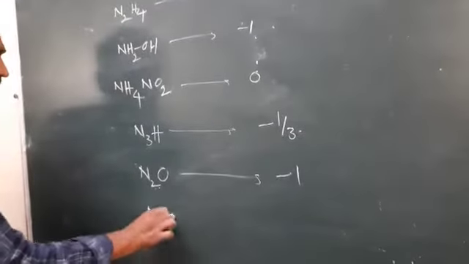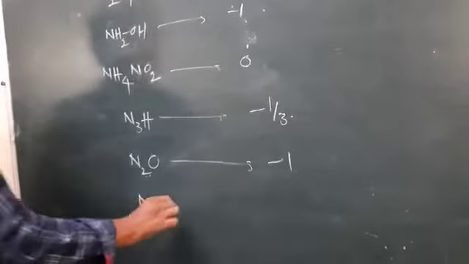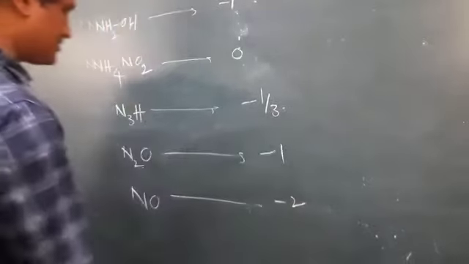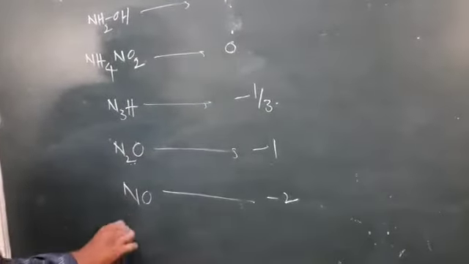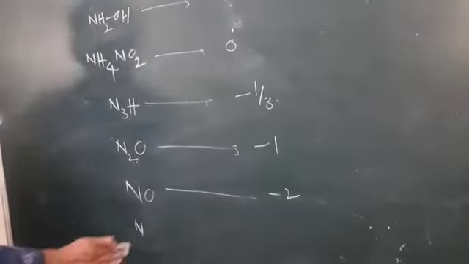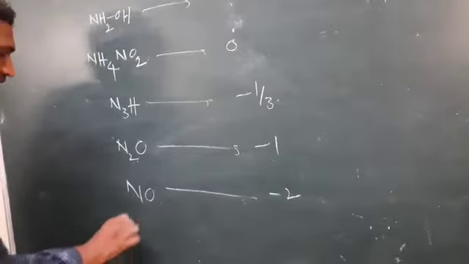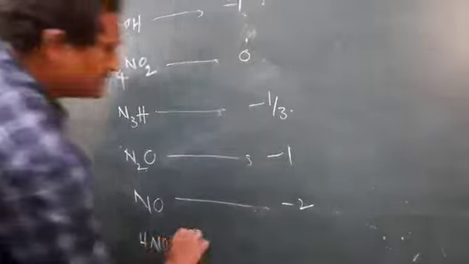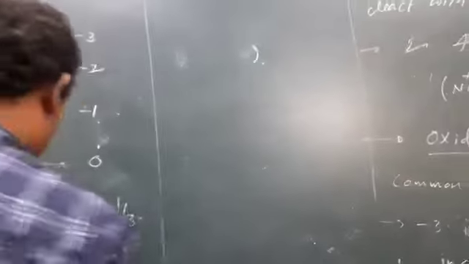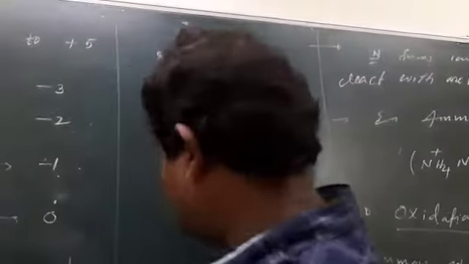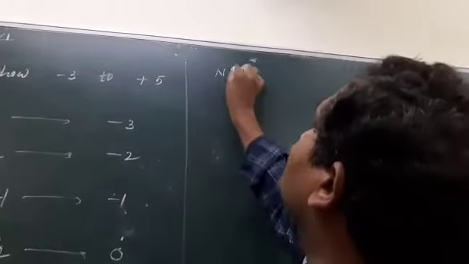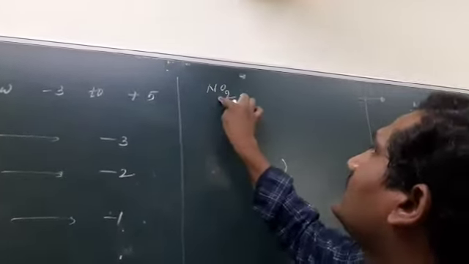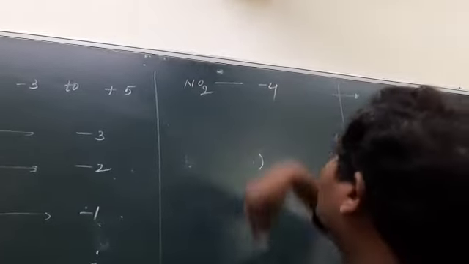NO, nitric oxide, +2. HNO2, nitrous acid, +3. And in the case of nitrogen dioxide, +4.